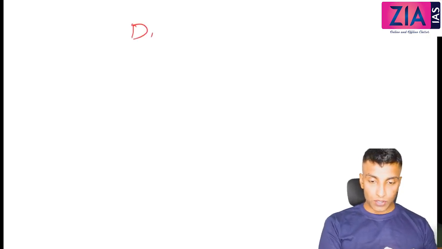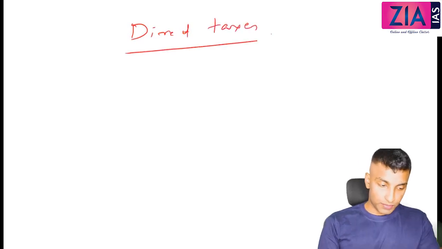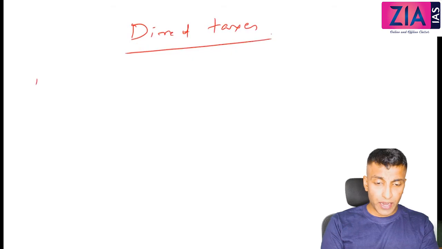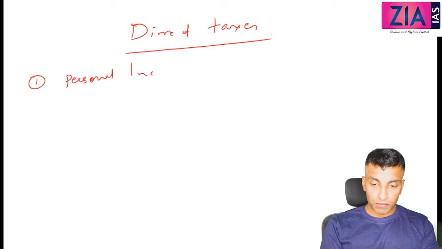Now the next heading you can give us, we will start with direct taxes. We will discuss all the different types of direct taxes. So the direct taxes. First one you can write the personal income tax. Personal income tax.